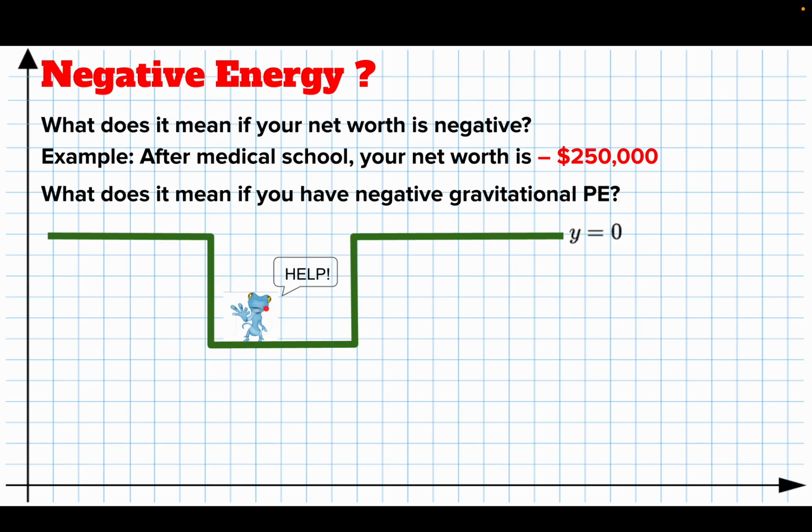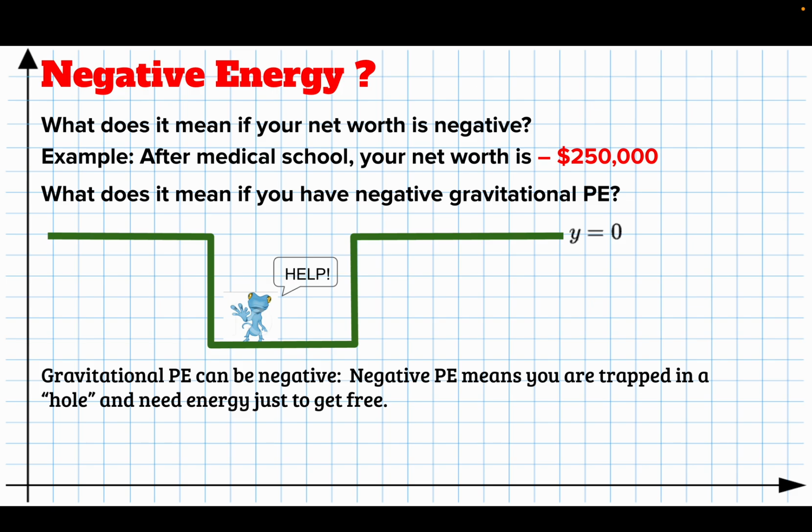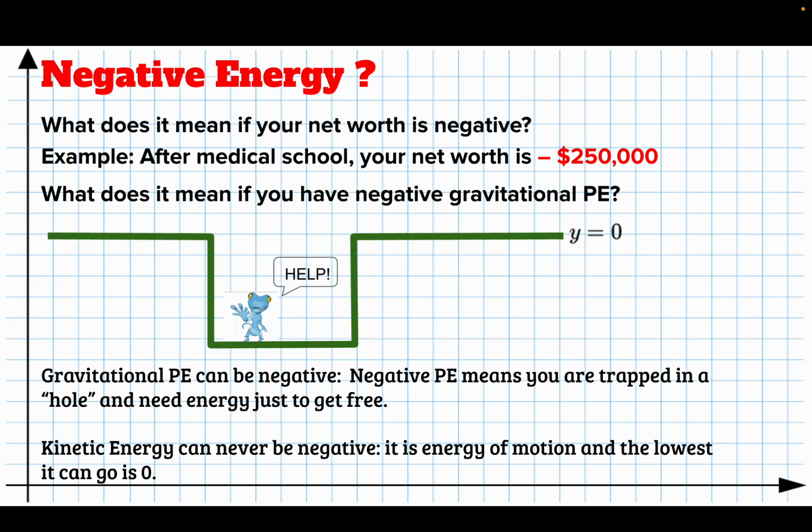In chemistry, we refer to electrons in bound states. So gravitational energy can be negative. A negative potential energy means you're trapped in a hole, and you need energy just to get free. So that's gravitational potential energy. On the other hand, kinetic energy can never be negative because kinetic energy is energy of motion. You can't get lower than 0. You can't go any slower than 0. It doesn't matter which way you're going, you have kinetic energy if you're moving. So it cannot be negative.